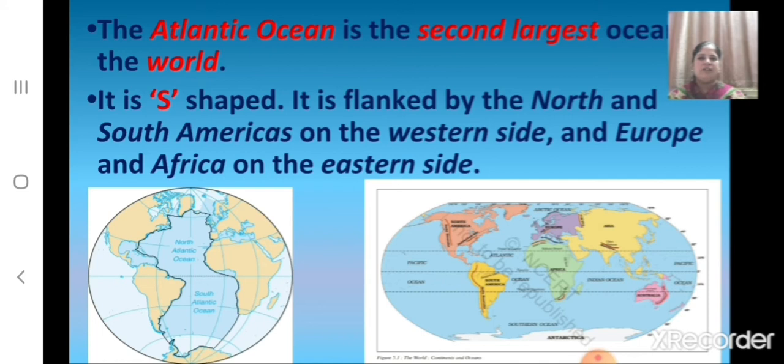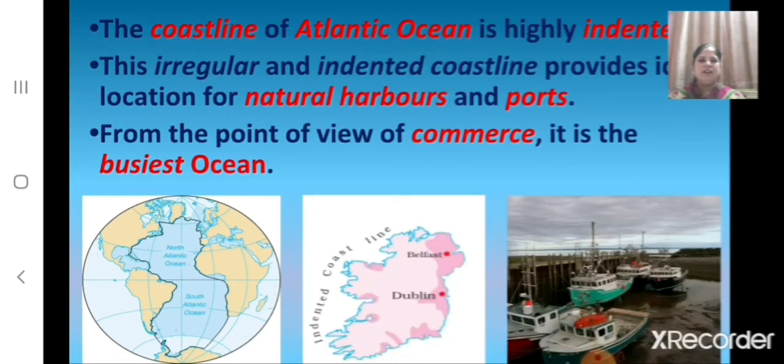And what is there on the eastern side of the Atlantic Ocean? Europe and Africa are there on the eastern side of the Atlantic Ocean. And children, how is the coastline of Atlantic Ocean? The coastline of Atlantic Ocean is highly indented.